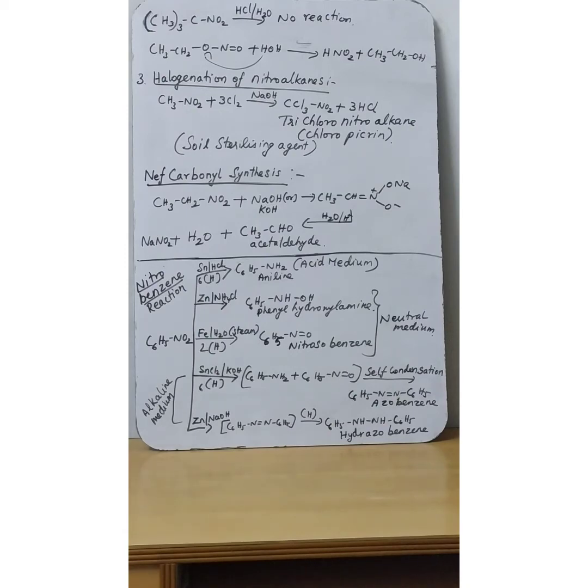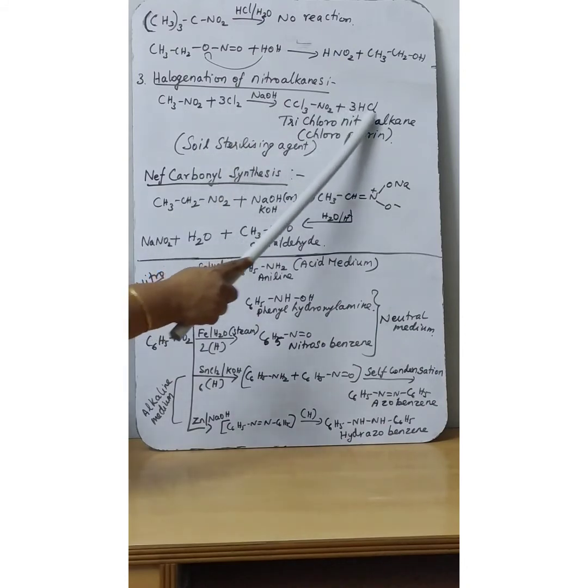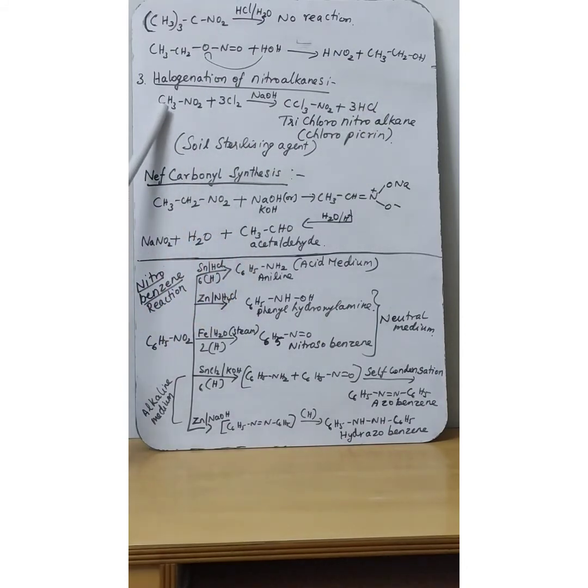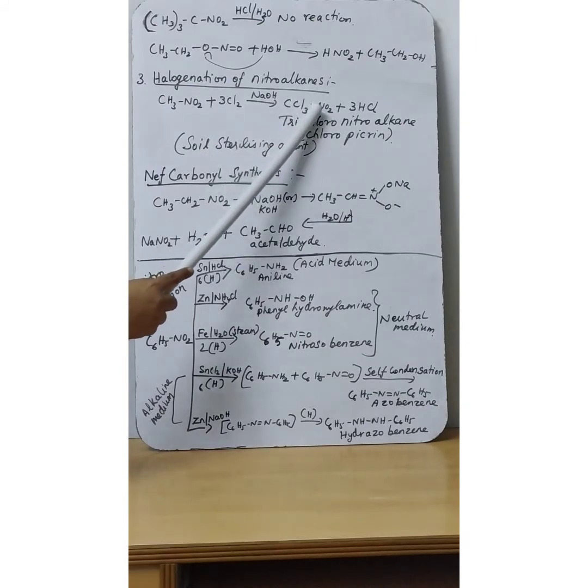For halogenation of nitroalkane, we are going to discuss chlorination of nitroalkane, taking nitromethane as the example. Nitromethane will undergo chlorination in the presence of sodium hydroxide. What will happen? The alpha carbon atom has 3 hydrogens. Those 3 hydrogens will be replaced by 3 Cl, and the 3 hydrogens and 3 Cl will be removed as 3 HCl, and you will get the main product, CCl3-NO2.